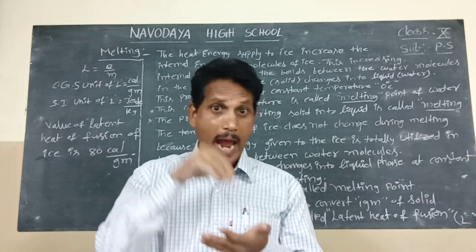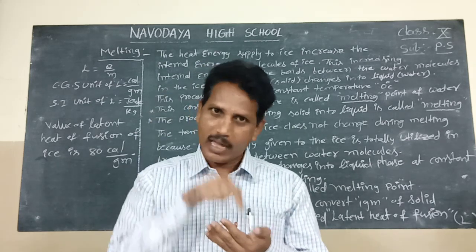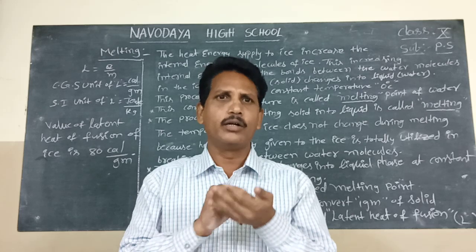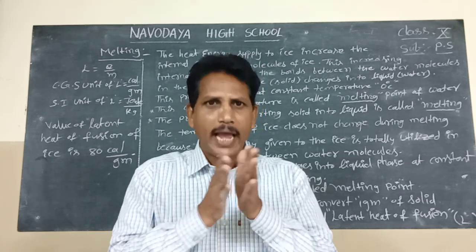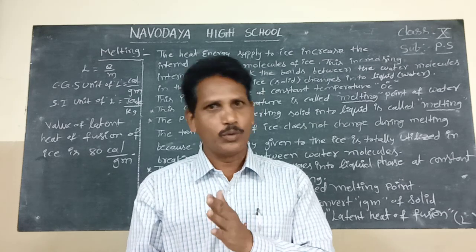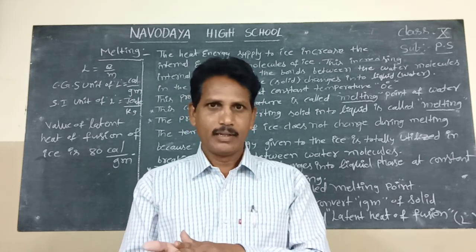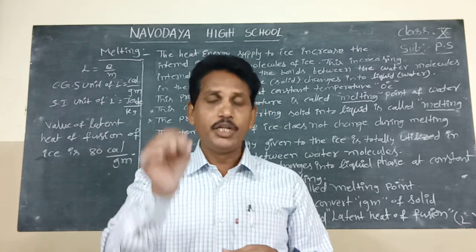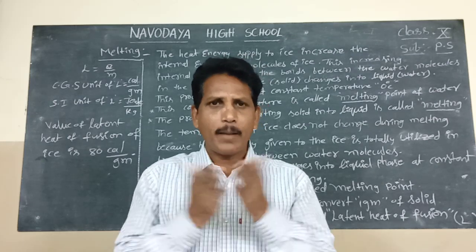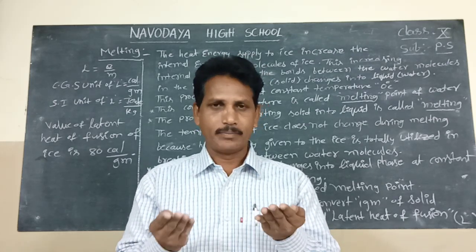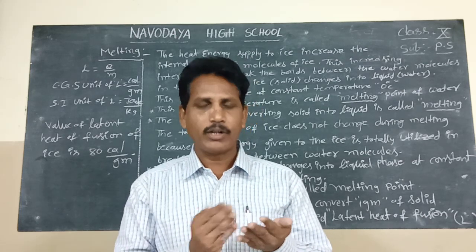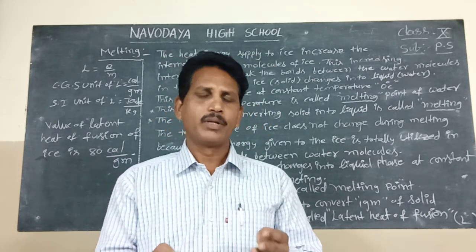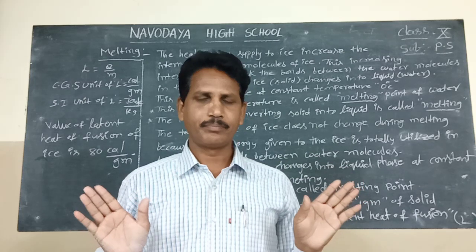Measure the temperature of the ice cubes in the beaker with the help of a thermometer. The temperature of the ice cubes is 0 degrees Celsius. The ice starts melting and converts into liquid water. The temperature of the liquid water is also 0 degrees Celsius. Both ice and water have the same temperature.